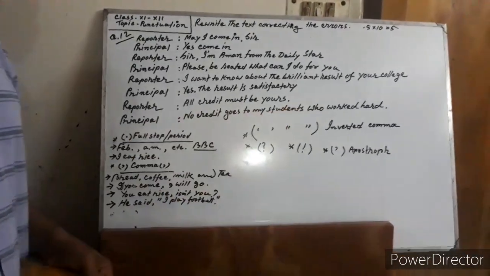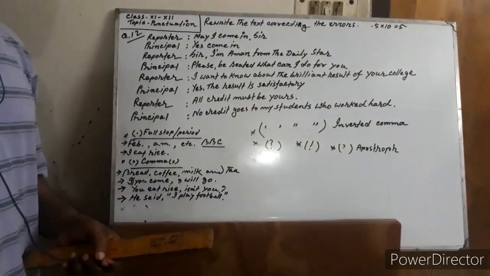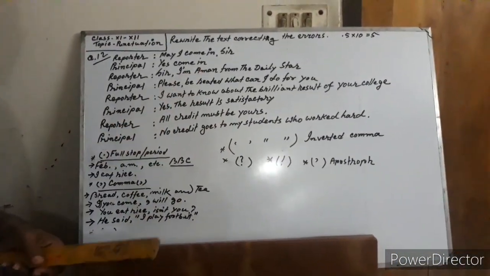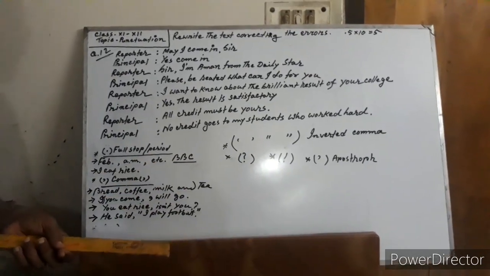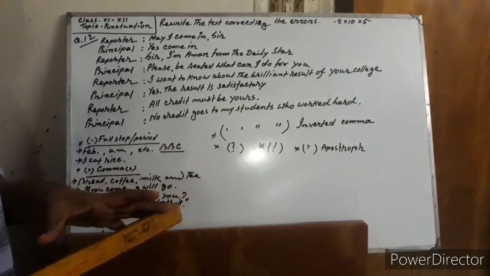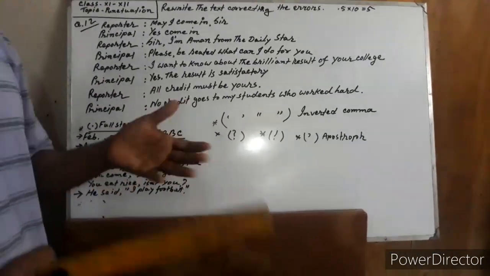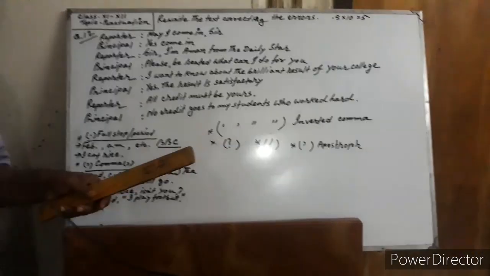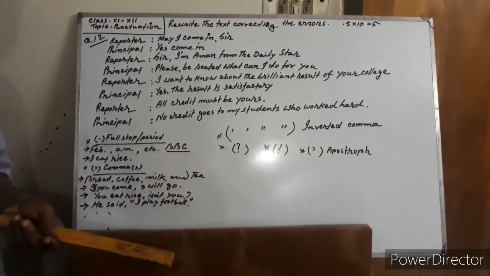Now inverted comma. Inverted comma is used in direct speech, when you do narration. I am giving an example. I say it, what are you doing?